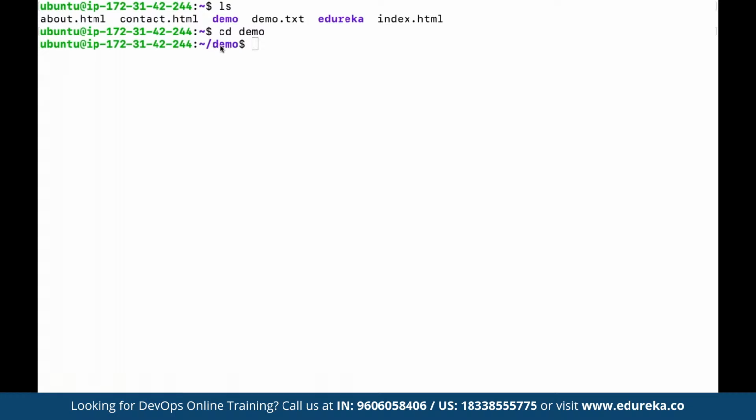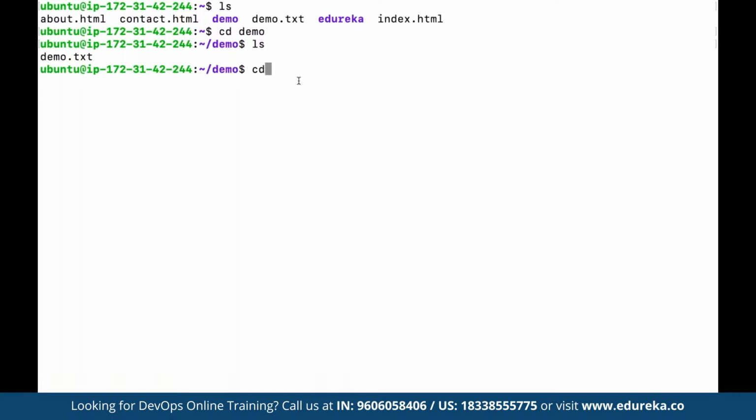So since we have already copied the file, if we use ls under demo, we would be able to see this demo.txt file has already been copied here, right? Let's say we want to copy another file. Here we can again make use of cp. Now, let's say we can come out now.